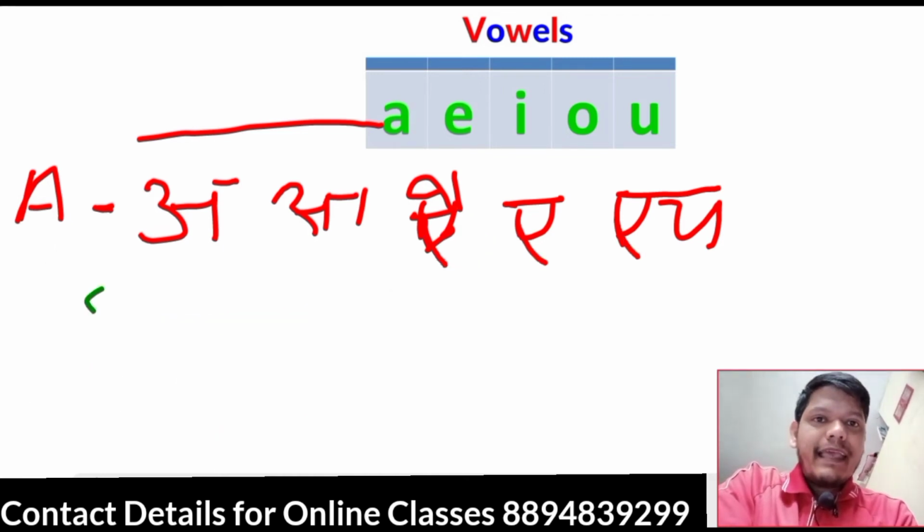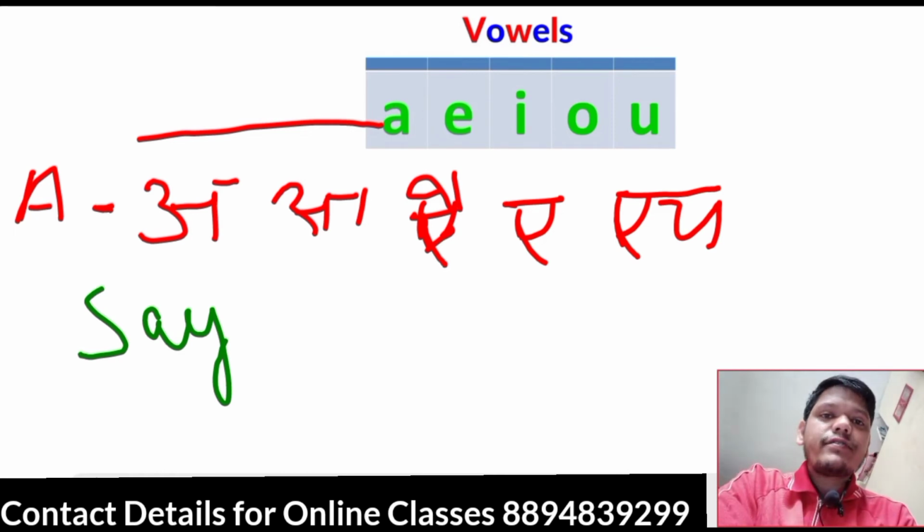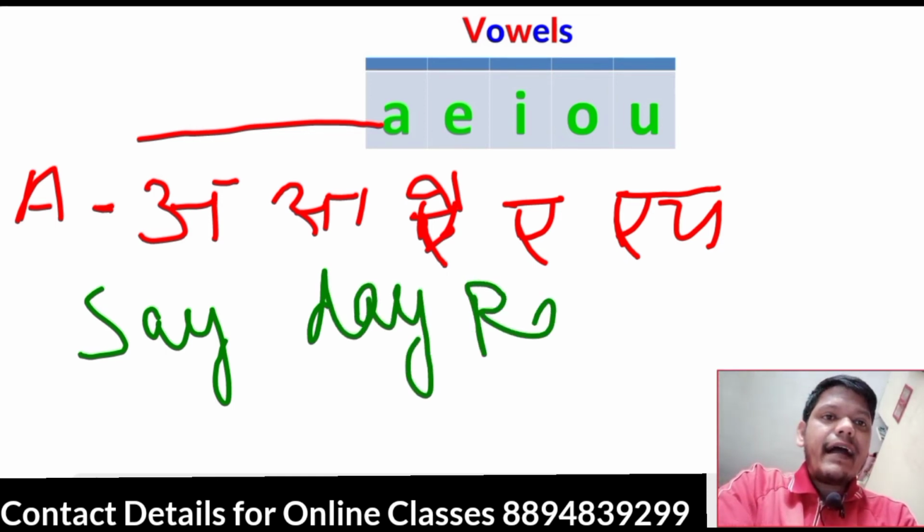Example, S-A-Y, say, little long sound because after A there is Y. If there is after A Y and A, the sound will be little long of a vowel sound. Example, D-A-Y, day, A, R-A-Y, ray, little long.